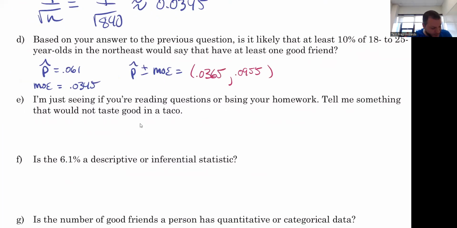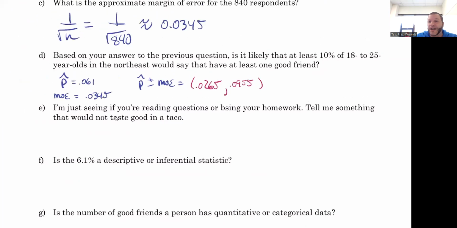0.0365. I should probably just make sure so I'm not lying to you. 0.061 minus 0.0345, 0.0265. Jesus, that was terrible. Like, why do your parents trust me to be the one who teaches you math?